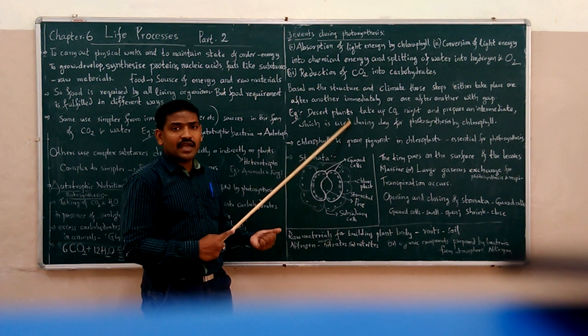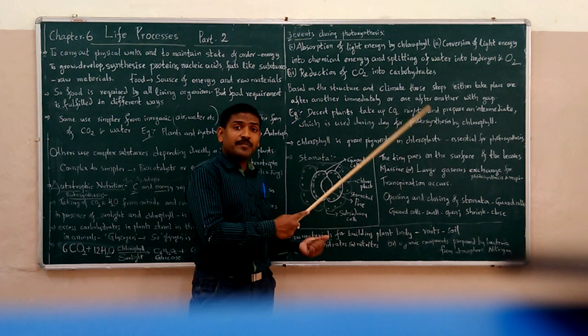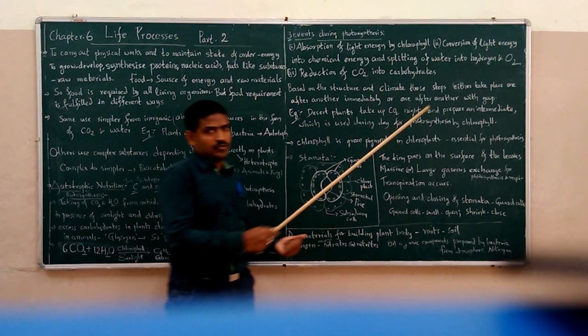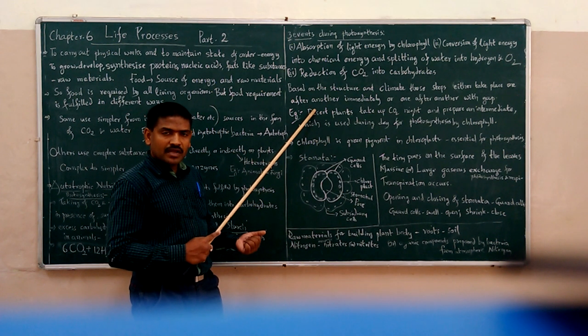So during the night time they take up carbon dioxide and prepare an intermediate molecule, and that intermediate molecule is stored in the plant leaves.